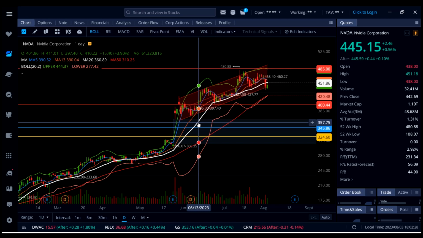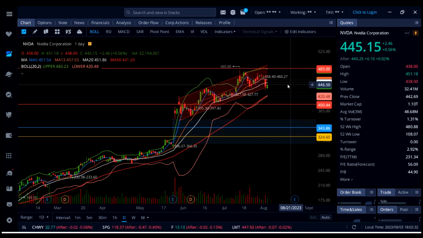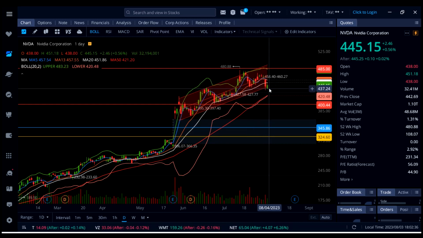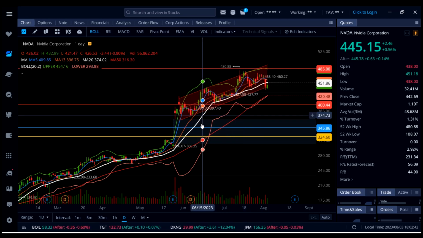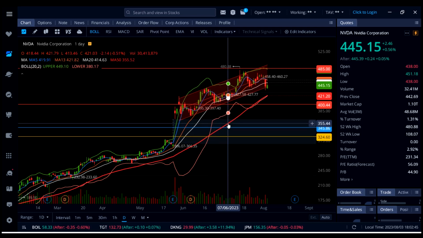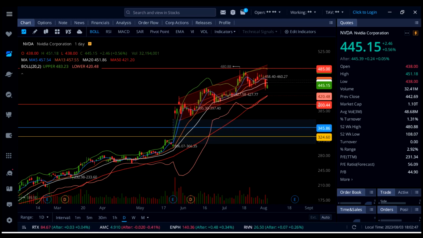So if Nvidia holds 440, we could see a move back up to 450 to 451 and possibly up to this gap at 460. If 440 gives up, then watch out for this gap all the way down here at 427, and possibly coming down and retesting the red line, the 50 SMA, right down here at 421.